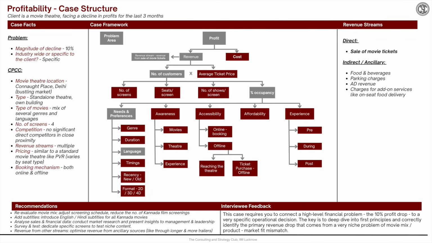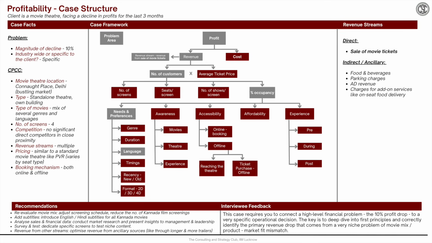this profitability case. The first and arguably most important step in any case is to fully absorb the problem statement and ask sharp scoping questions. Chandni did this very well. She clarified the magnitude of the decline in profit, understood the theatre's location and target market, asked about the type of movies screened, the number of screens, the ticketing model, and other details. These questions helped her narrow down the scope and contextualize the problem. A good thumb rule here is to lean on the CPCC approach, that is, company, product, customer, and competition.